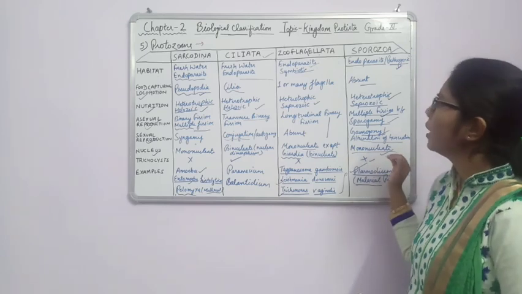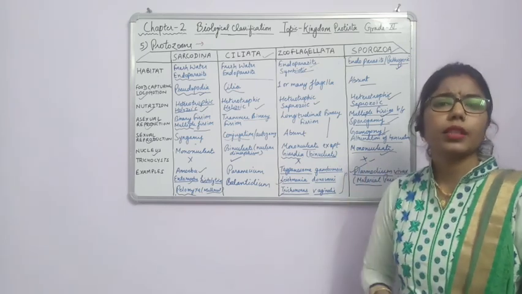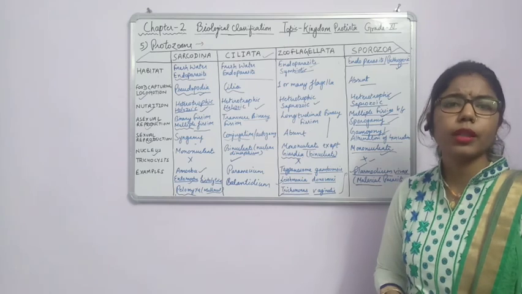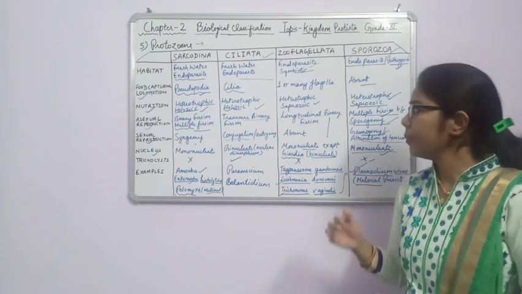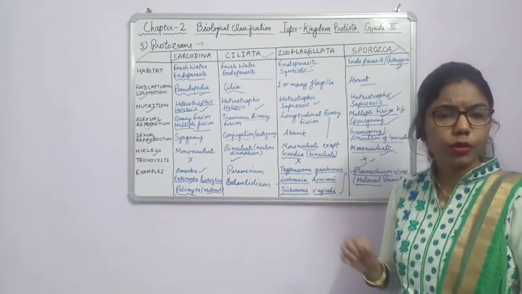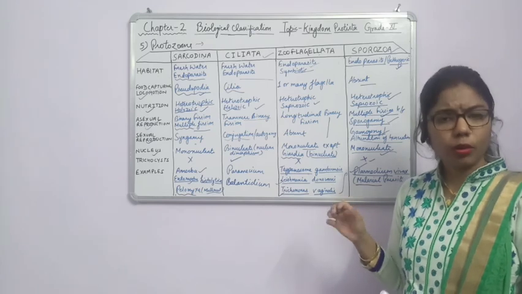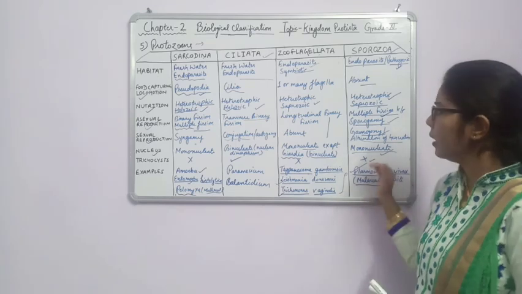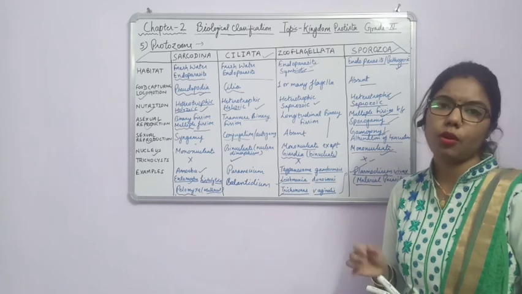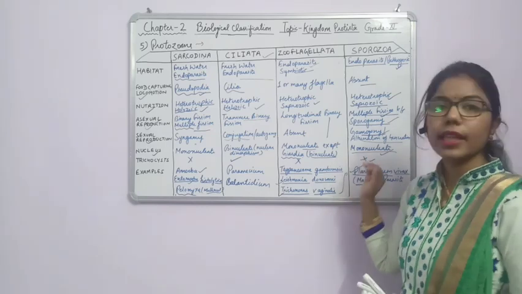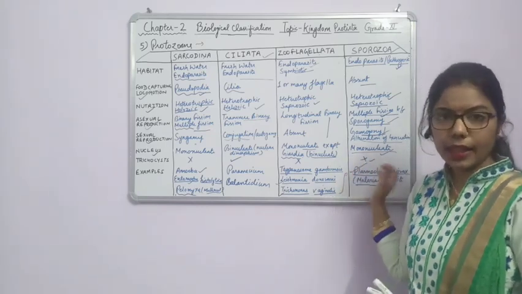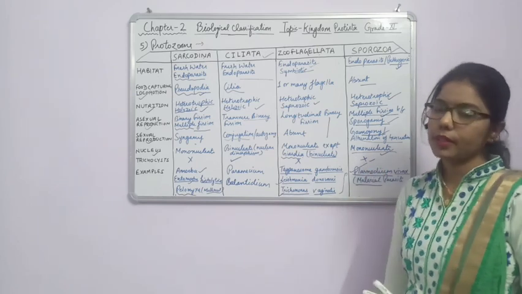And the other one: in slime molds, the Plasmodium structure has a saprotrophic mode of nutrition, because it is dependent on dead and decaying organisms. But here the mode of nutrition is heterotrophic, because it is a parasite, acting as a parasite on human beings. Clear?